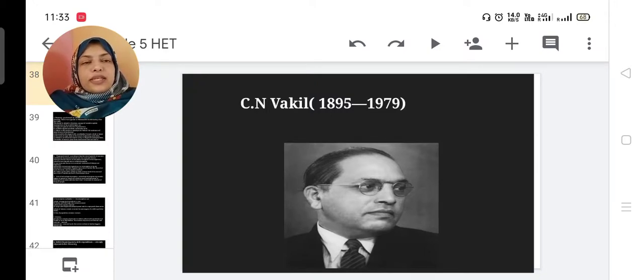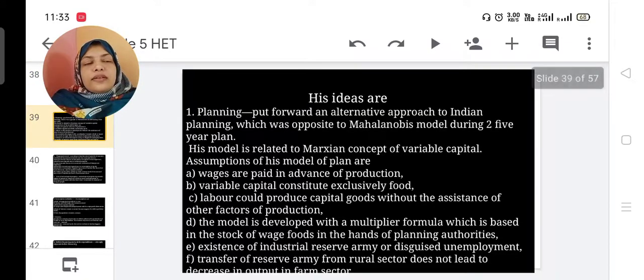Next economist is C.N. Vakil. He lived during 1895 to 1979. His major economic ideas are: first one, planning. He put forward an alternative approach to Indian planning, which was opposite to the Mahalanobis model during the second 5-year plan. You have already heard Mahalanobis through Indian planning.